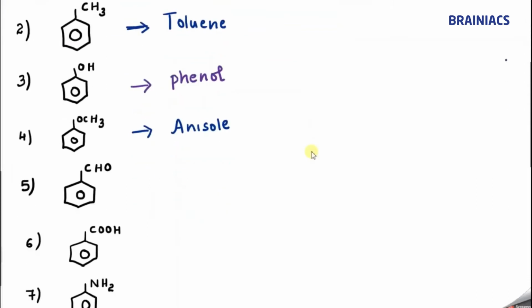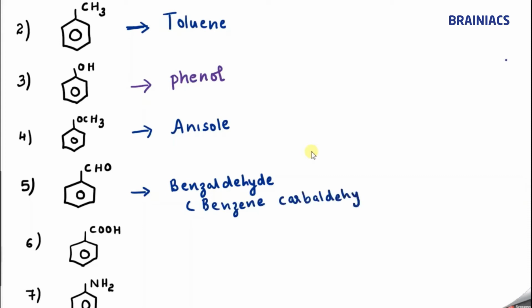Okay. So can you tell me what is the name of this compound? So we can say benzaldehyde. But we know that more correct one is benzene, since CHO is present outside, we can say carbaldehyde. Suppose in exam they give both options, benzaldehyde and benzene carbaldehyde. The more correct answer is benzene carbaldehyde. Okay. So please remember this.